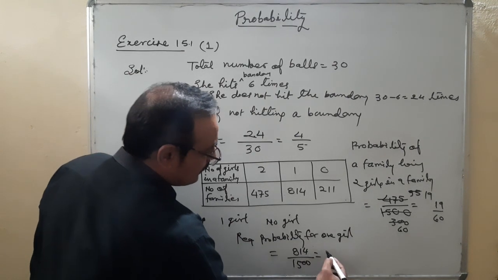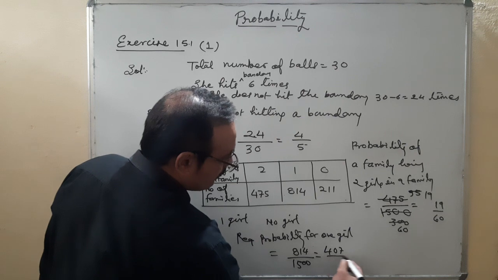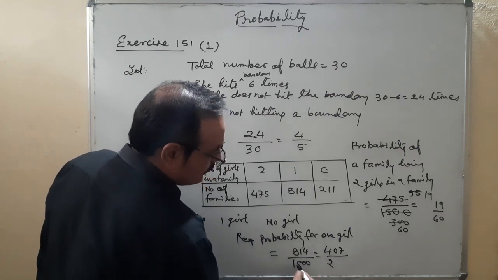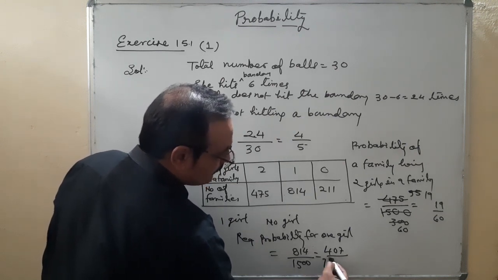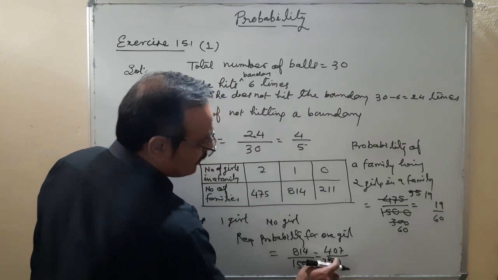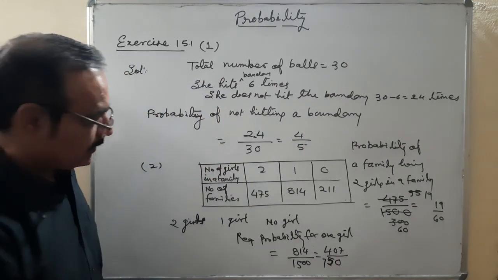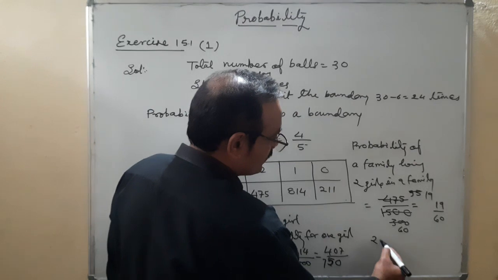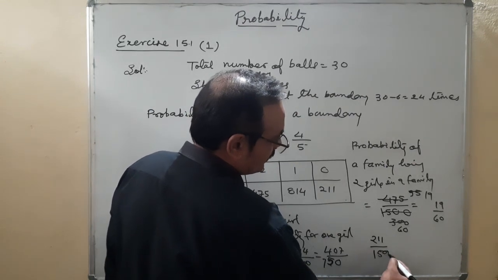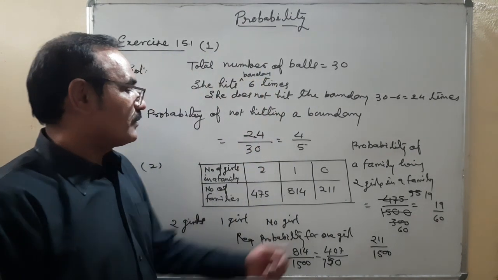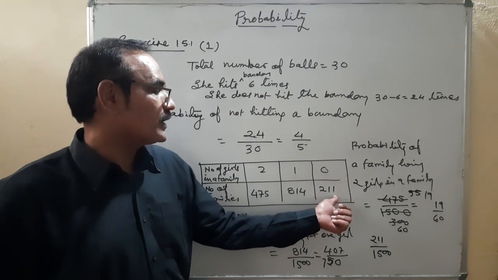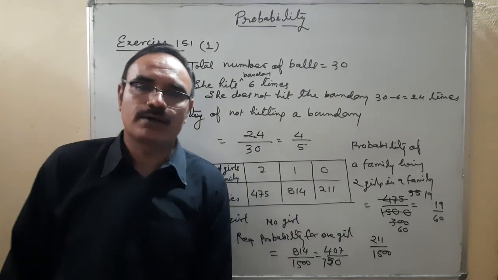Okay, this can be written 407 upon 750. Okay, that is second. No girl, and for third, no girl, that means it is 211 upon 1500. Okay, because no girl, zero girl, 211 upon total 1500.